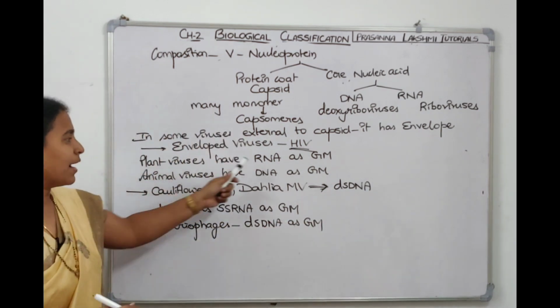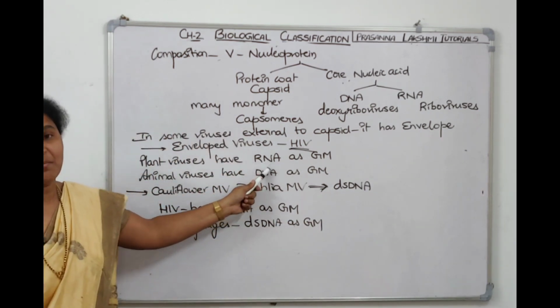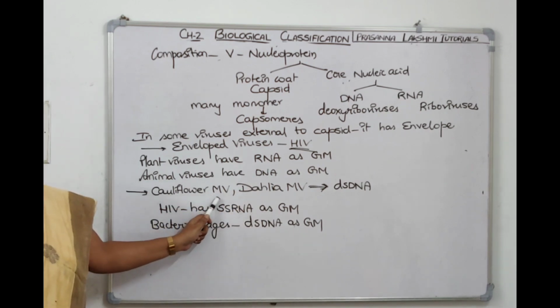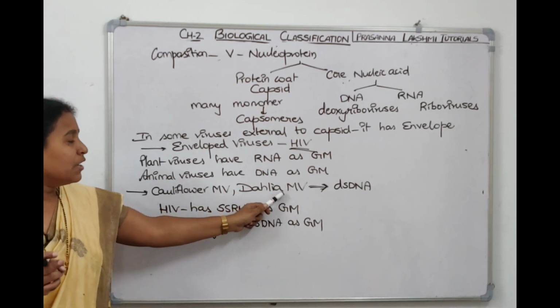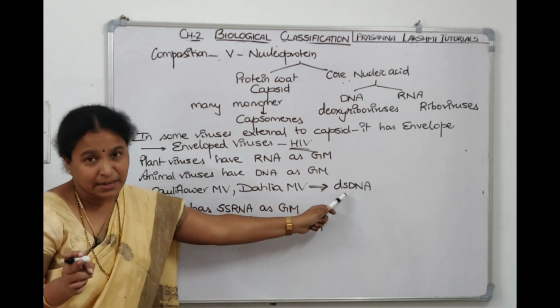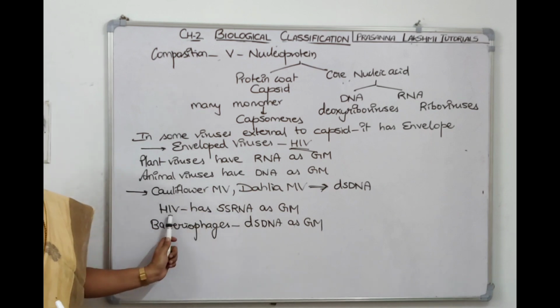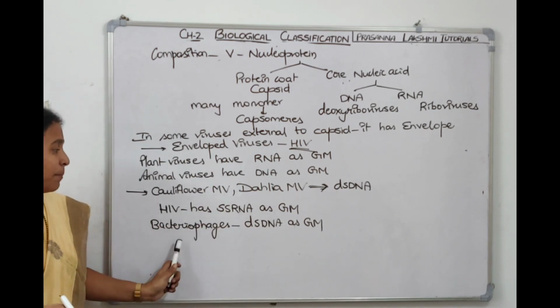So, plant viruses have RNA as genetic material in most cases. Animal viruses will have DNA, but the exception is HIV, which has RNA. The exceptions among plant viruses are cauliflower mosaic virus and dahlia mosaic virus, which have double-stranded DNA.